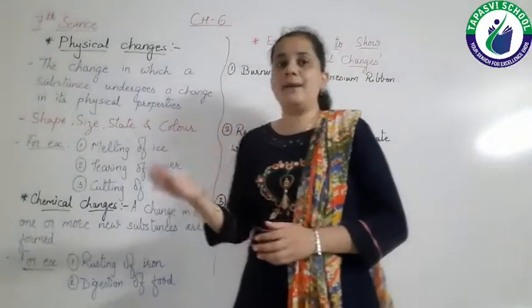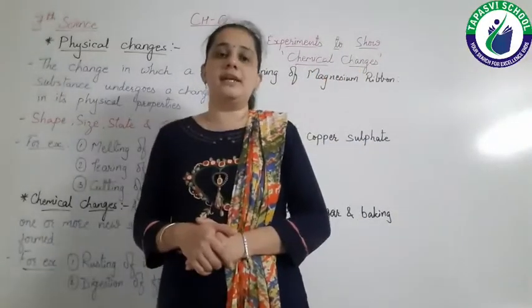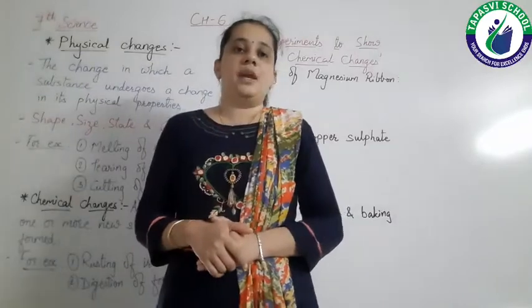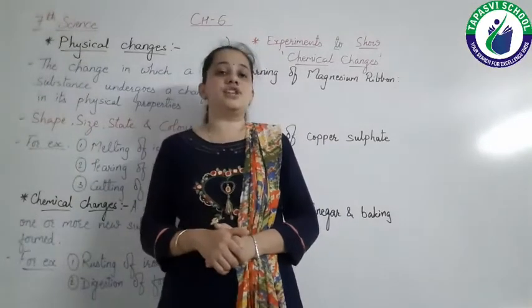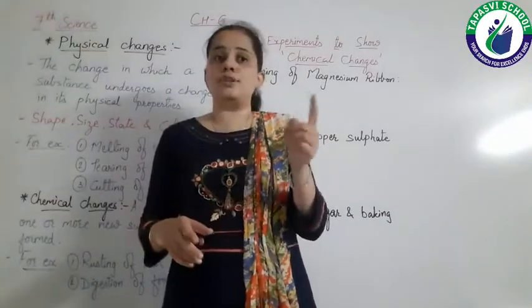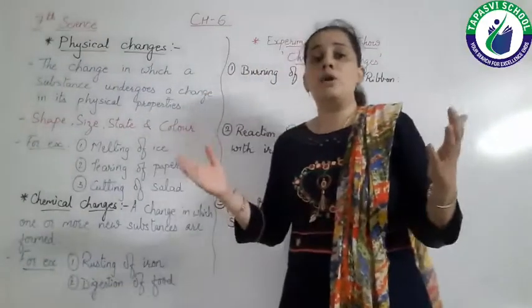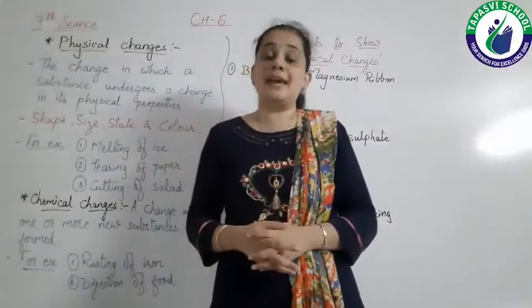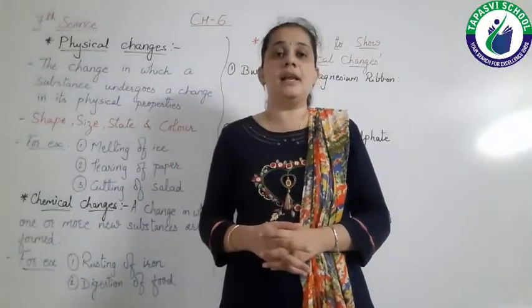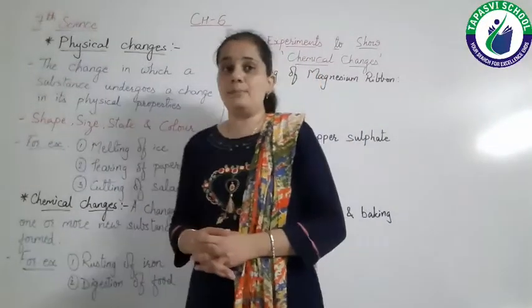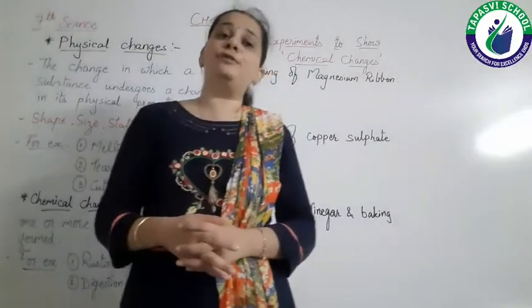Now the other type of change which I told you is chemical change. Chemical change means a change in which a new substance is formed. That is, one or more new substances can be formed in any chemical change. Say for example, cooking of food.